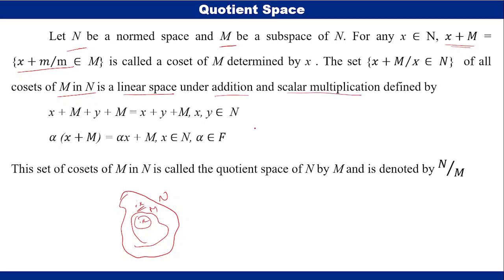Linear space means it satisfies two basic properties, addition and scalar multiplication.